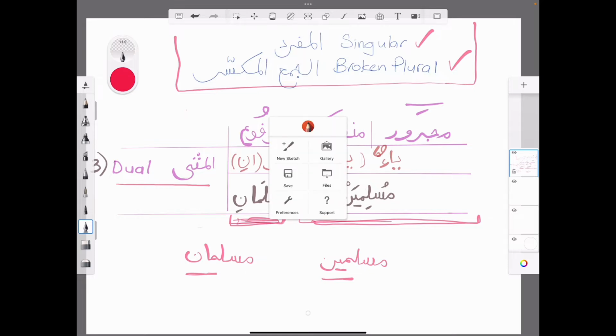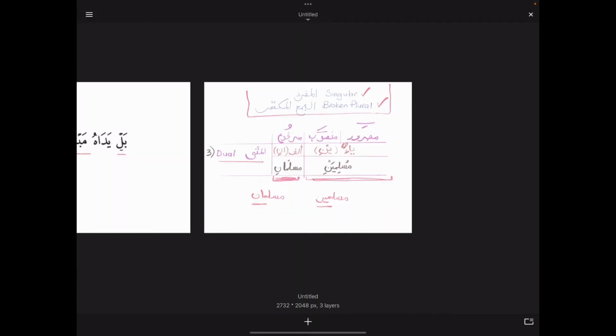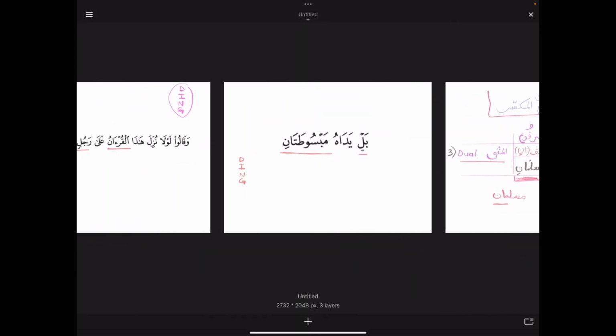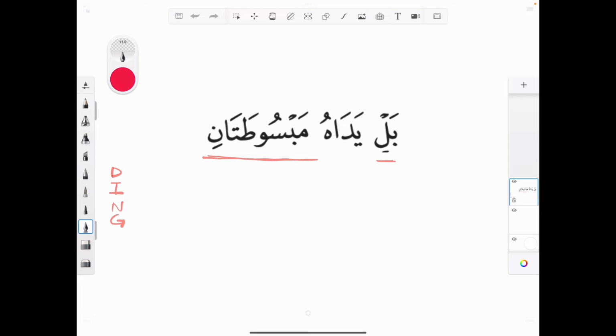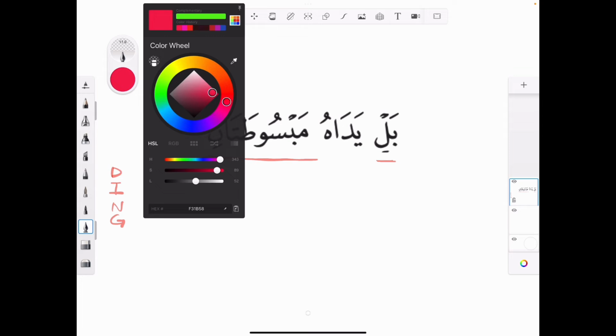Let me try and give you an example from the Quran, and we can take it from there. So let's take this one. Okay, let's do this one. So this is in the Quran: بَلْ يَدَاهُ مَبْسُوطَتان. So let's take this step by step, inshallah.